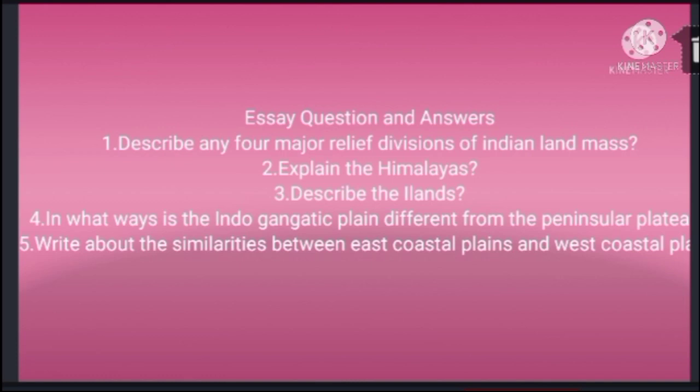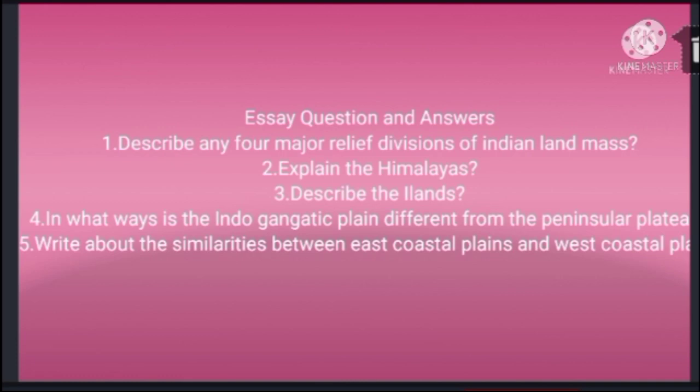Eastern Coastal Plains are very fertile, because rivers like Mahanadi, Godavari, Krishna and Kaveri deposit their sediments during delta formation. Western coastal plains are less fertile because no major river is engaged in sediment deposition.